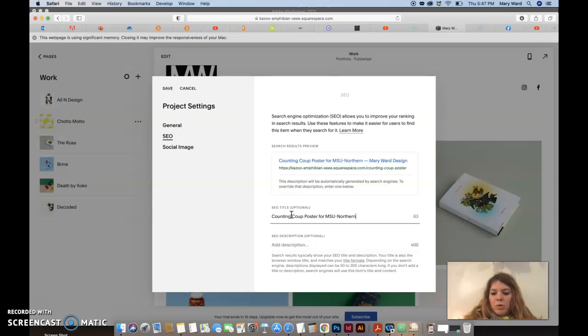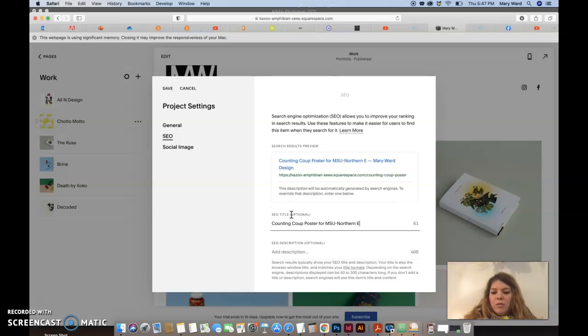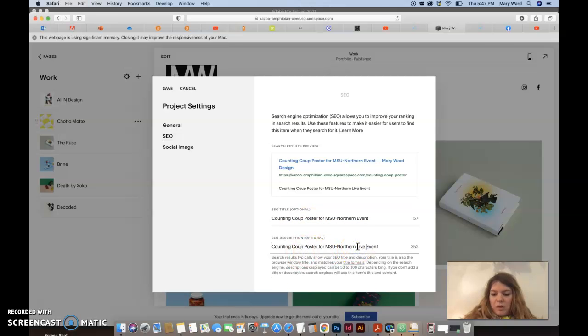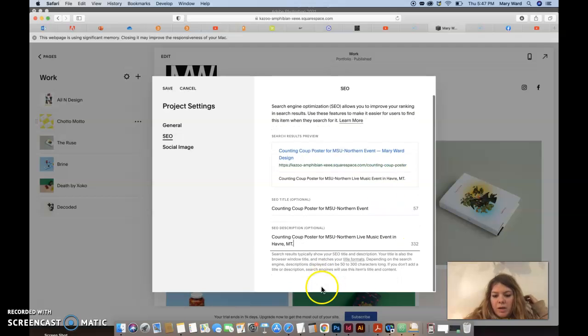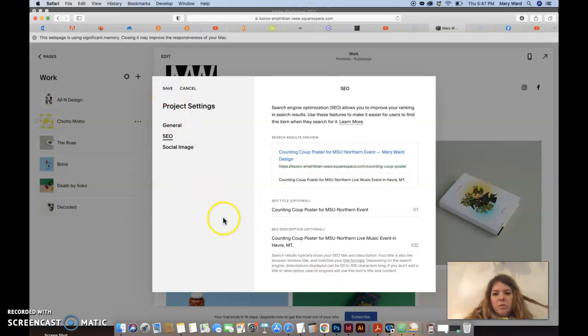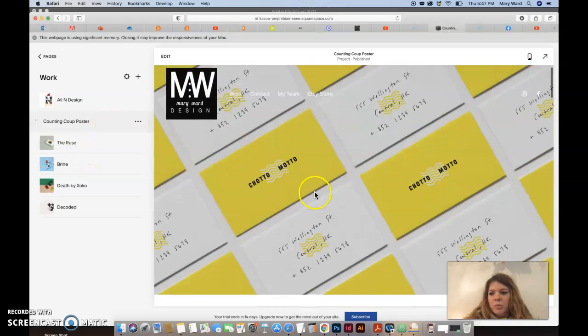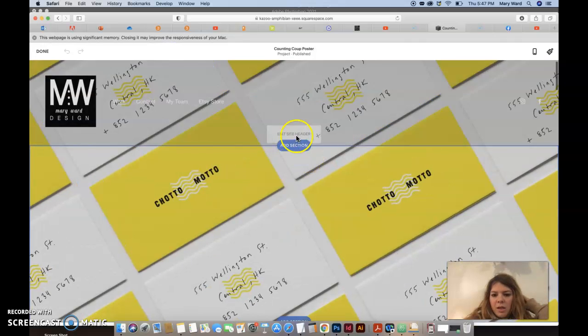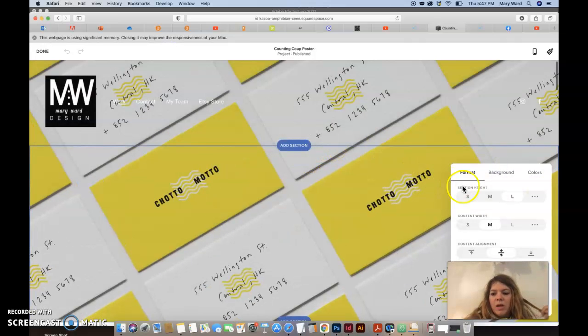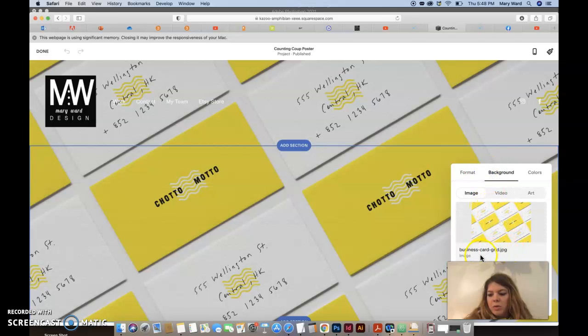And then you go into the SEO on each of these and put counting coup poster for MSU Northern event. Maybe I'll make this live music event in Havre, MT, something like that. So definitely do the SEO on these, and then it'll take you to that page, and you'll have to edit it. And I can edit this and just change out the background image to be the counting coup poster.